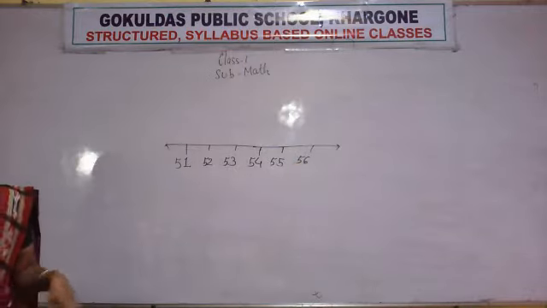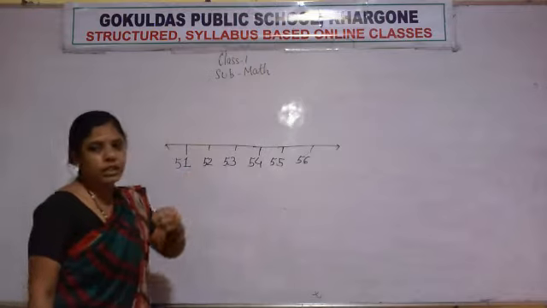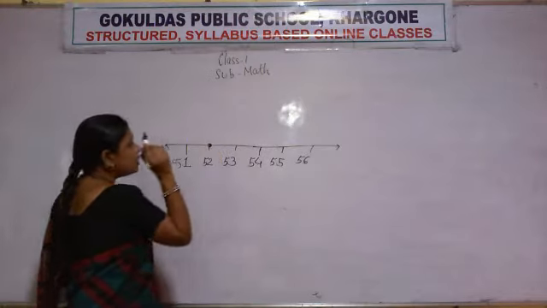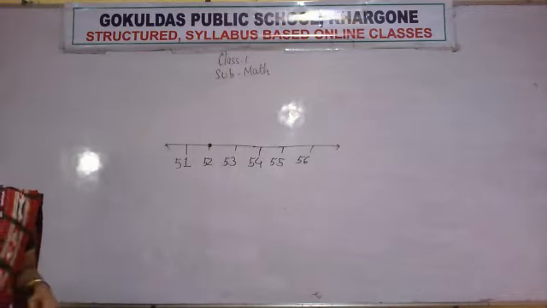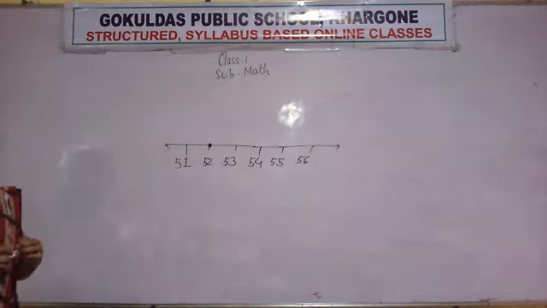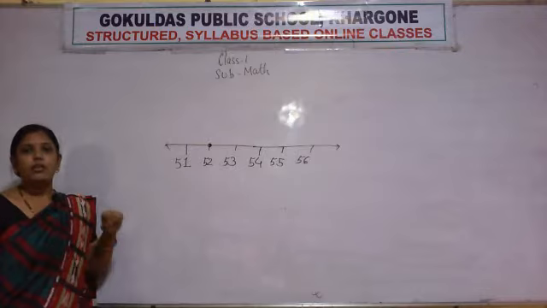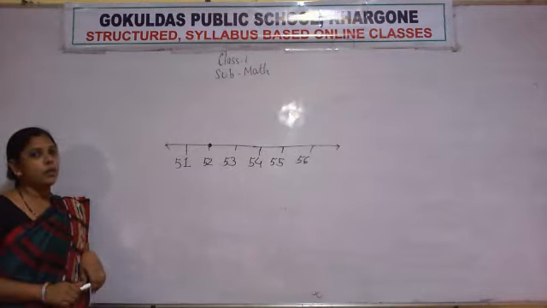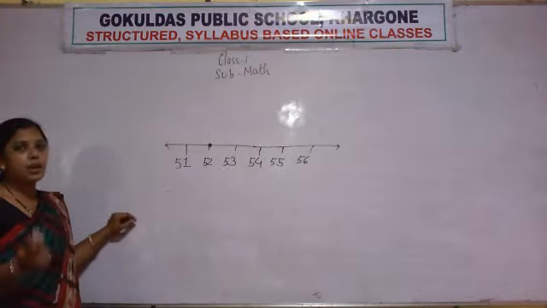Now I have written numbers from 51 to 56. I have made a big dot on number 52. If I ask you to find the after number of 52, which number is just after 52?